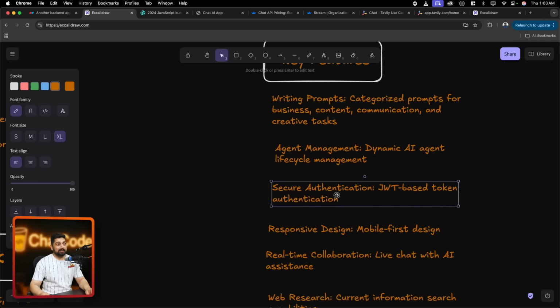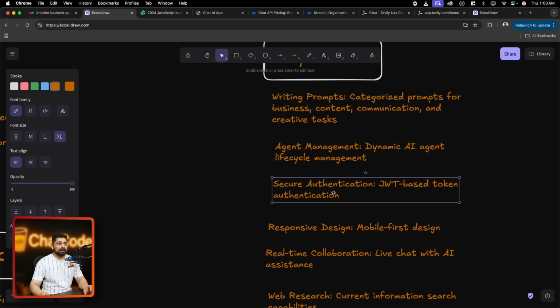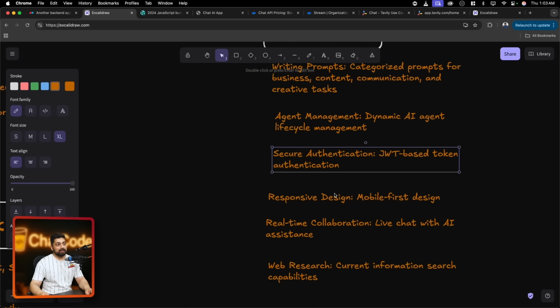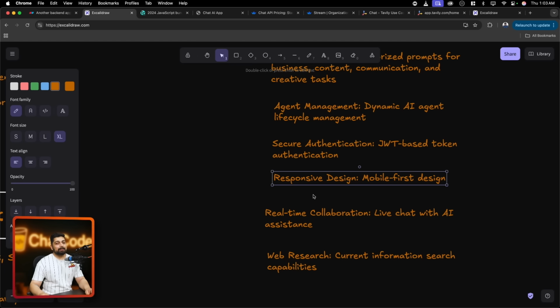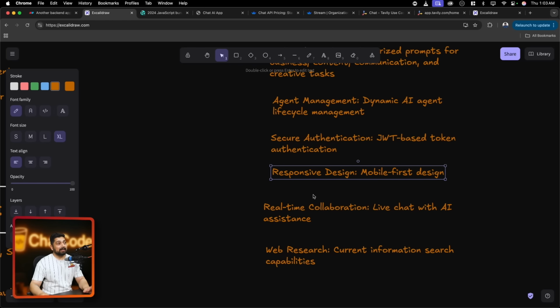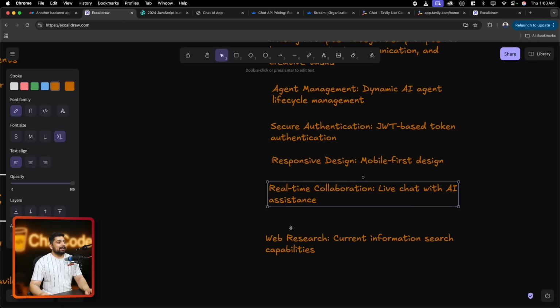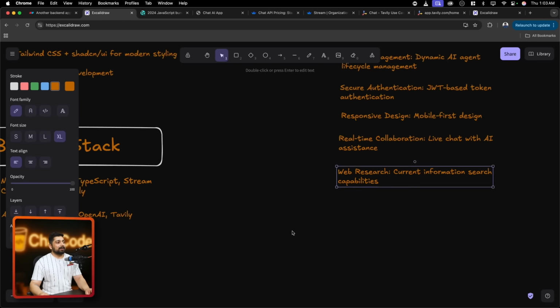We will learn about secure authentication, not that much, but still our application is decently secure with JWT tokens. We'll learn about the responsive designs as well. Design is not going to be the primary focus, but still we'll make it mobile friendly and everything. Real-time collaboration and web search obviously are part of it.